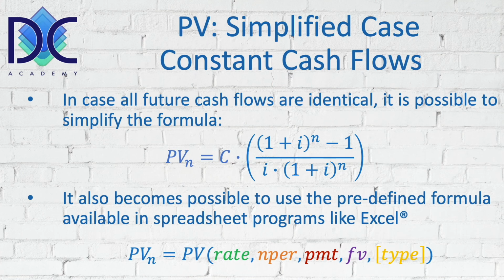And then we have the future value. Is there a future value that will be remaining at the end of the project, which can be the case? And the type means, are we paying or receiving the cash flows at the beginning or at the end of the period? The FV and the type are in fact two parameters that are not necessary. We can exclude them. If we don't put anything there, the program assumes we have put there 0.